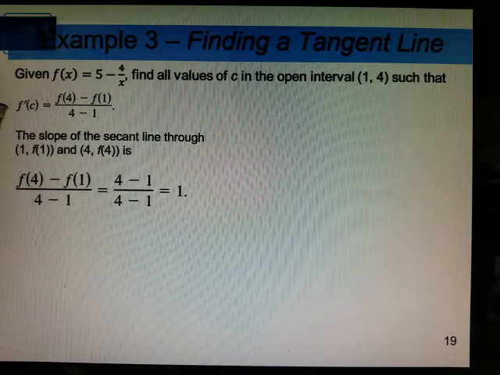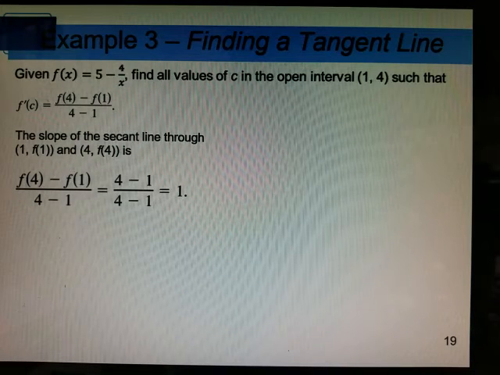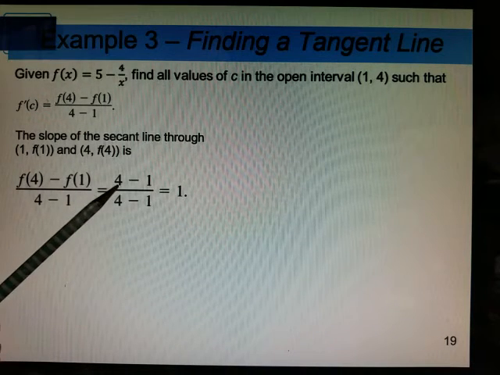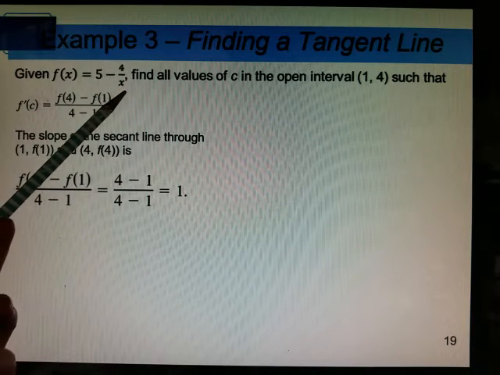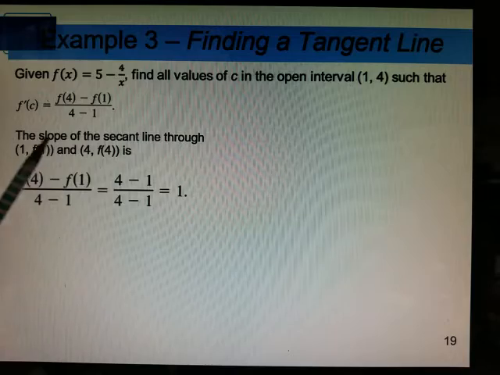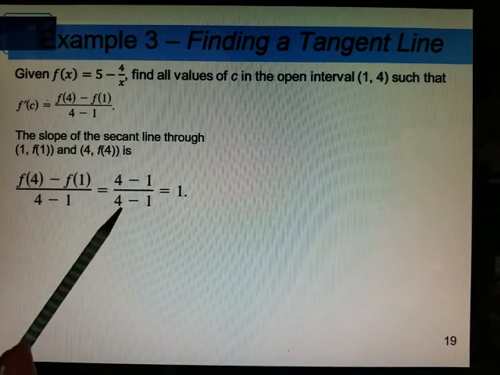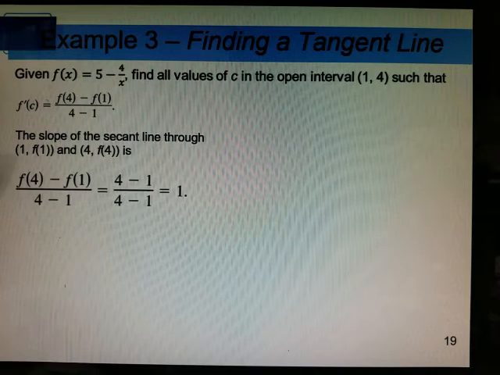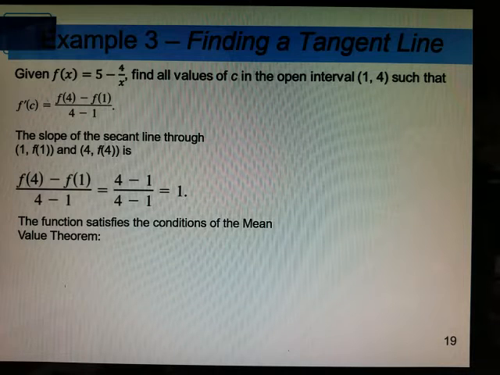So plugging in f of 4 right here, 4 divided by 4 is 1. 5 minus the 1 gave me 4 here. Then plugging in 1, so 5 minus 4 divided by 1, that gave me 1. The denominator would be just the 4 minus 1 from here, which happens to be a slope of 1. So this is telling me that somewhere between x equals 1 and x equals 4, there has to exist a point c on the curve such that the slope is equal to 1.